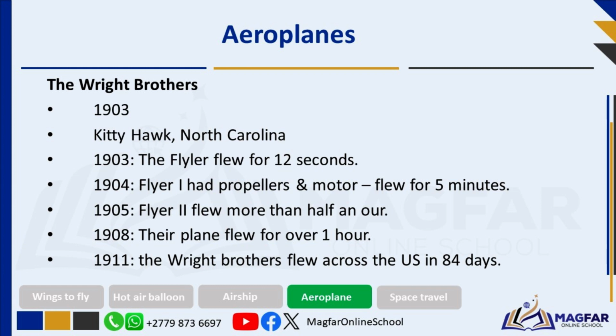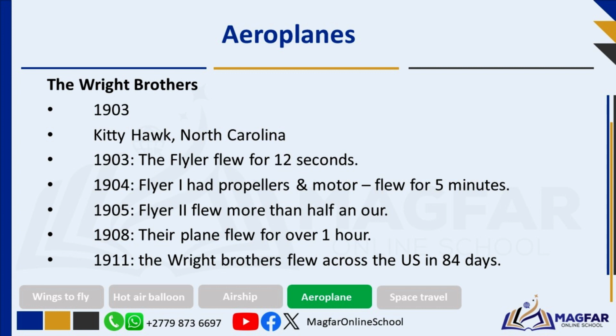The most significant milestone in human flight was achieved by the Wright brothers, Orville and Wilbur, in 1903. The Wright brothers were self-taught inventors who pioneered the invention of the airplane. They designed, built, and flew the first successful powered aircraft in Kitty Hawk, North Carolina. Through meticulous research and glider experiments, they achieved the first powered flight on the 17th of December, 1903.